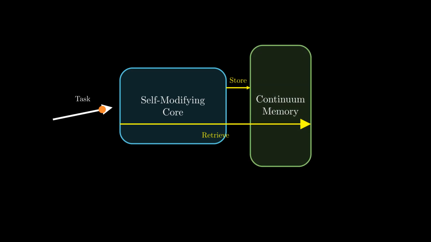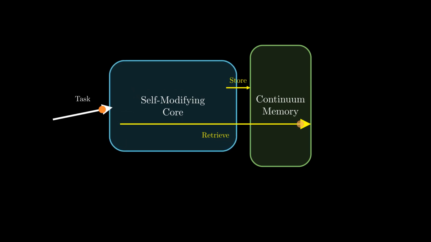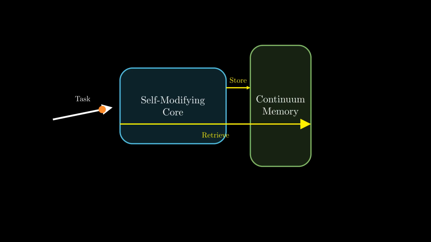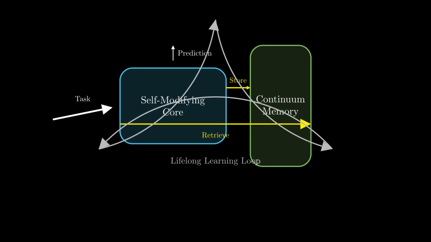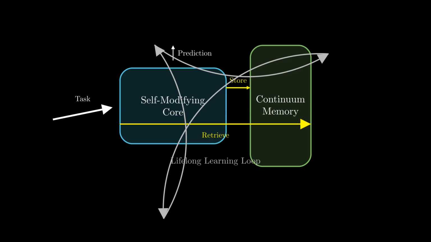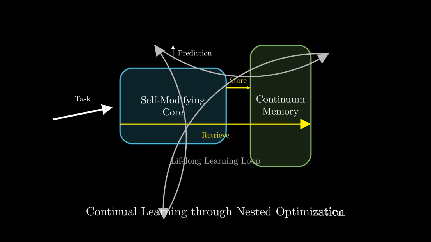This is the storage phase, preserving the learning state. Simultaneously, the memory system searches its vast history. It retrieves relevant past contexts and feeds them back into the core. Empowered by both immediate adaptation and long-term memory, the core produces a robust prediction. This isn't a one-time event. It is a continuous, lifelong loop. As tasks change, the system constantly adapts, stores, and retrieves. By nesting this optimization loop within a memory system, we achieve the holy grail: continual learning without catastrophic forgetting.